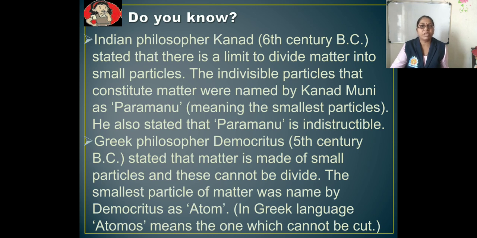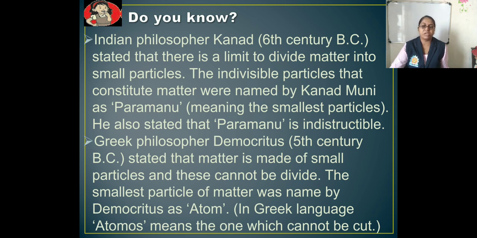Then Greek philosopher Democritus, 5th century BC, stated that matter is made up of small particles and this cannot be divided. The smallest particle of matter was named by Democritus as atom, which is given this name from atomos. Atomos means what? The one which cannot be cut, that is, which cannot be divided into two or many. So in modern times, scientists, on the basis of experiments, explain the nature of the atom as well as the internal structure of the atom.